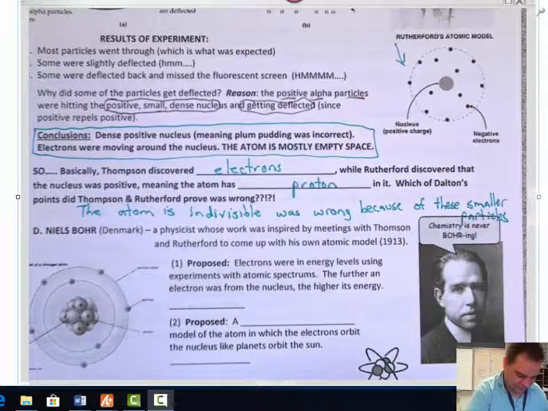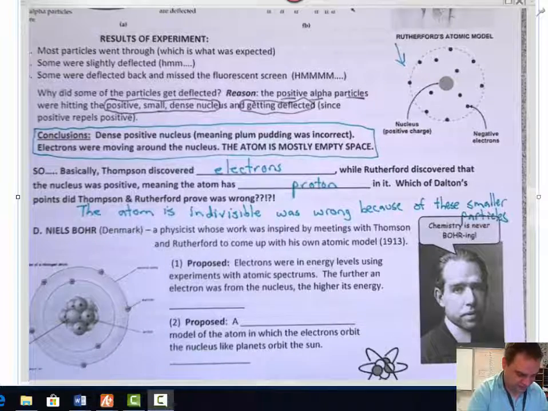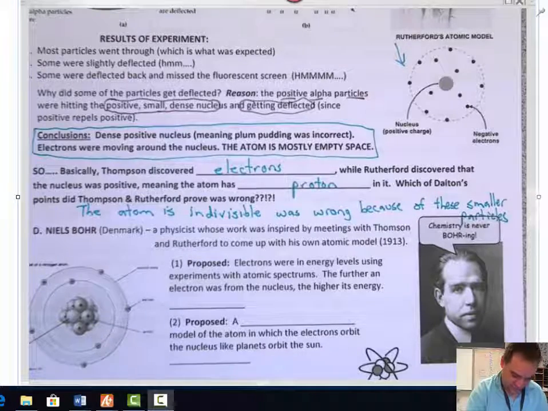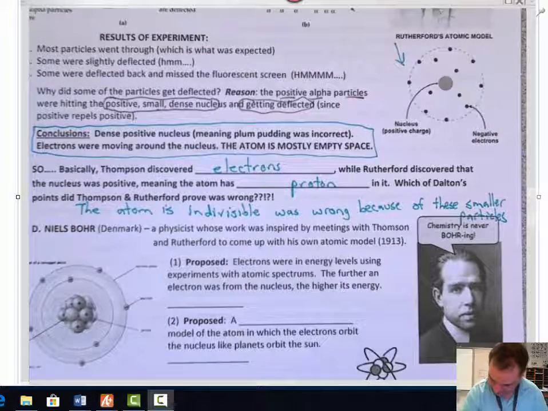Two more guys to do here. Then we got Niels Bohr. He was Dutch. No, he wasn't. He was Danish, Mr. Harridan. Come on. Mr. Harridan, you need to study your history more for chemistry people. Okay?